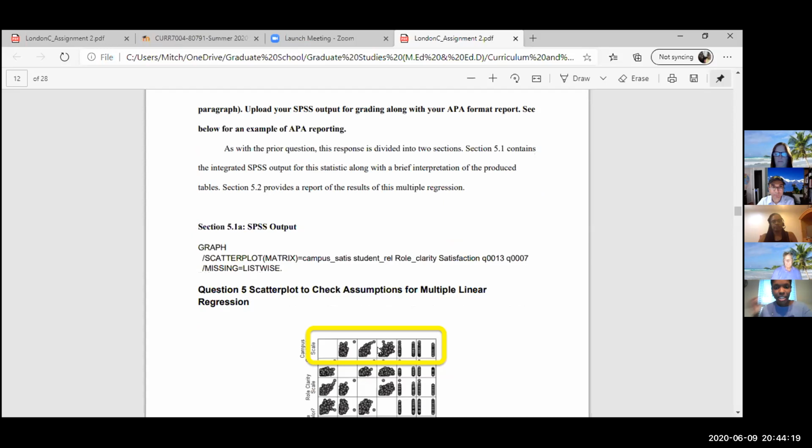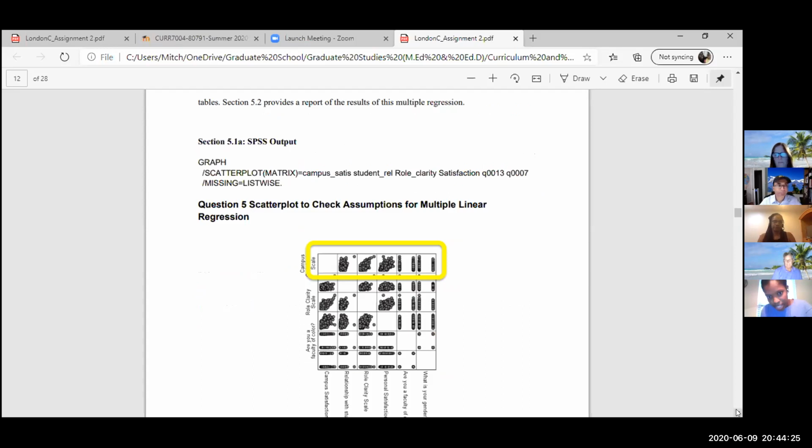These two here, I can't remember what they are. Let me scroll down a bit. Personal satisfaction and role clarity meet the assumption of linearity. Student relations is questionable. But anyway, like Dr. Vista said, I still ran the test. It was requested of us.